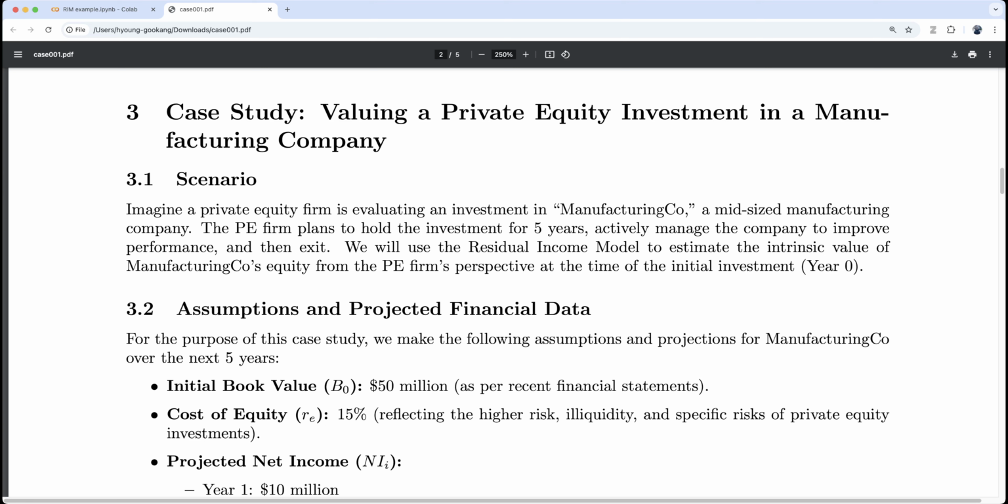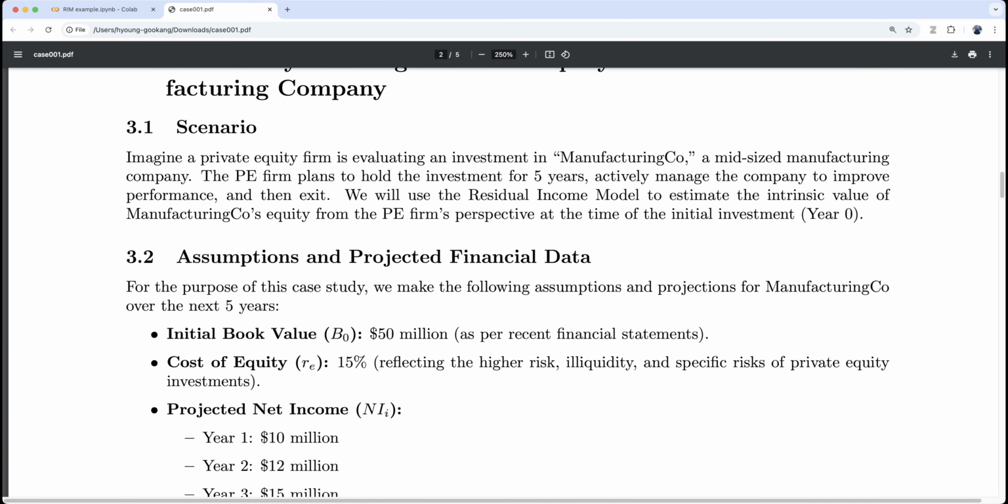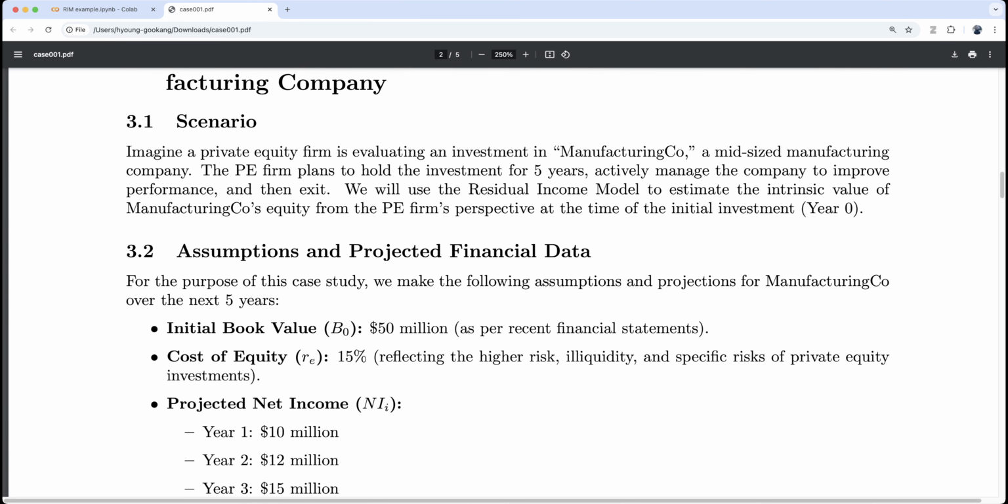Now cost of equity, let's assume the cost of equity r is 15%, reflecting a higher risk, possibly illiquidity risk. Well, for a private equity firm, it is hard to exit. Since it is hard to exit, you require a higher rate. The discount rate should be higher, reflecting the special risk of private equity investment.